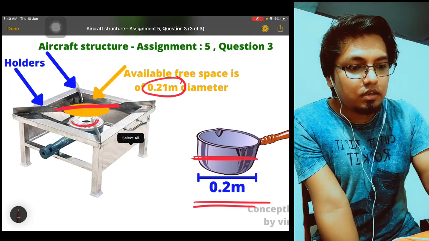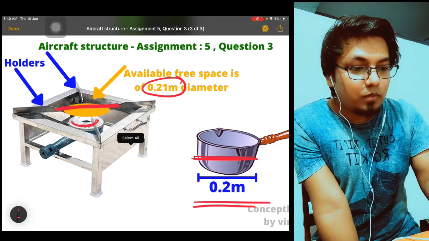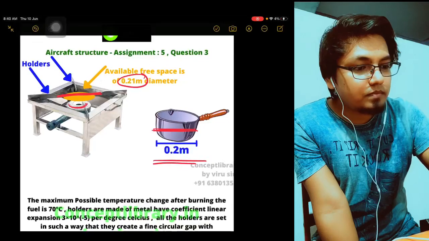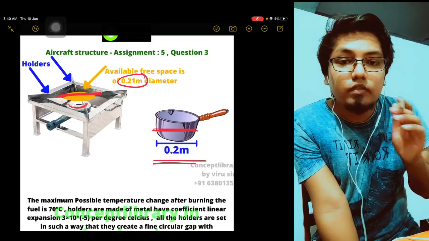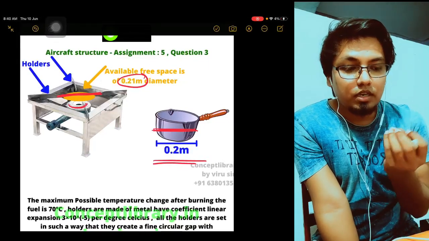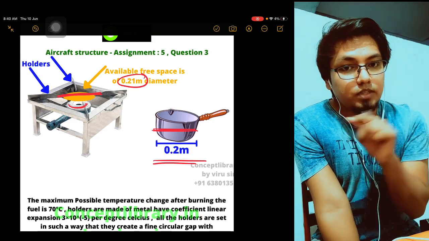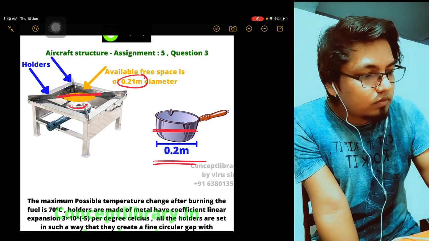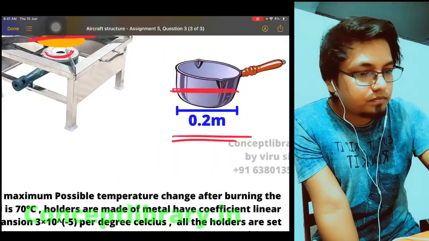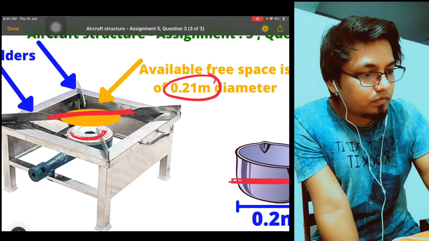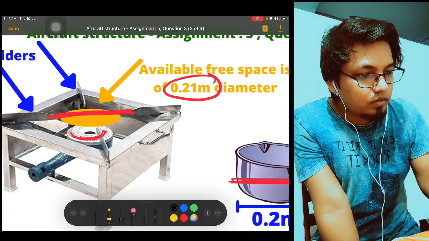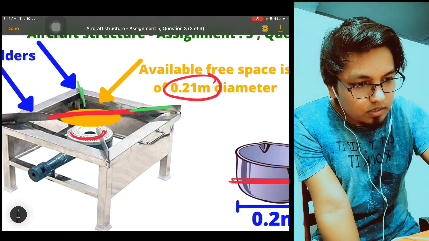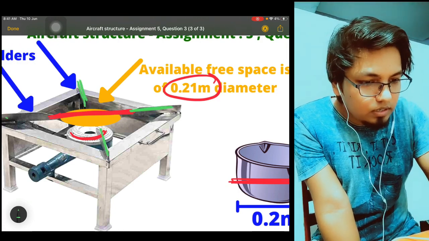See how amazing a question I have made. Now see, when you burn the flame, because of the heat of the flame, these 4 holders, this is one holder, this is another holder, and this is another holder, and this is another holder.